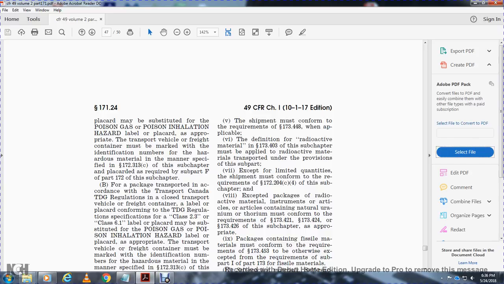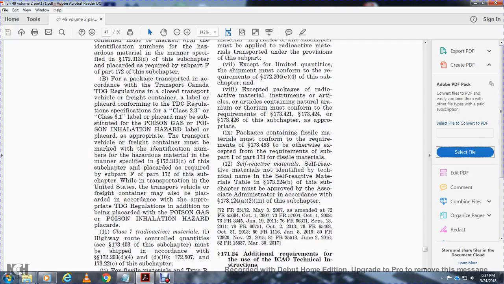Packages containing fissile materials must conform with the requirements in 173.430 and 453, otherwise except the requirements of subpart 1 of part 173 for fissile material.